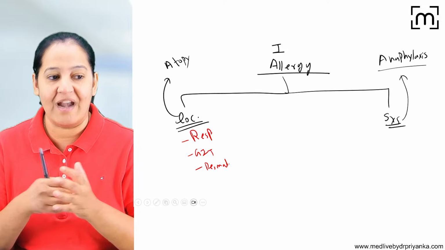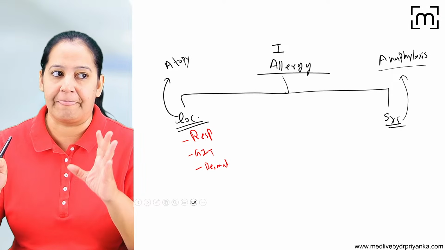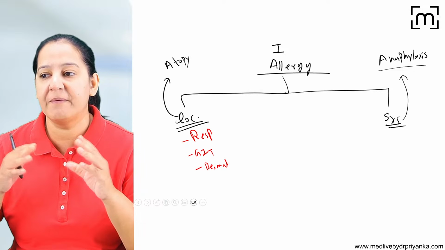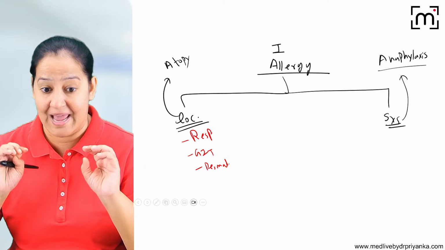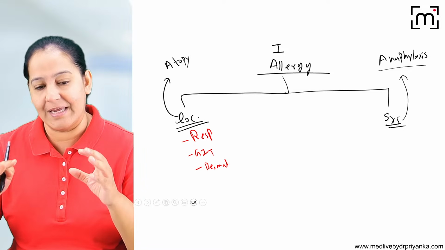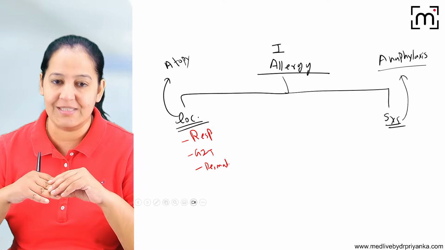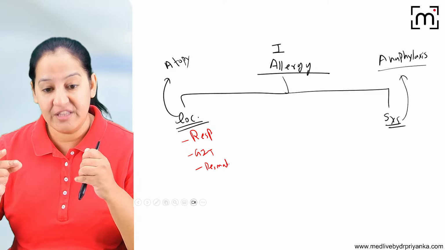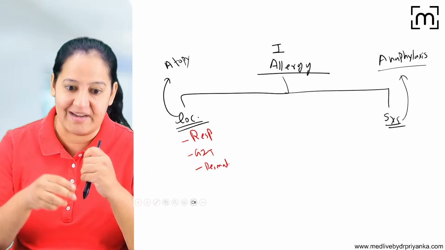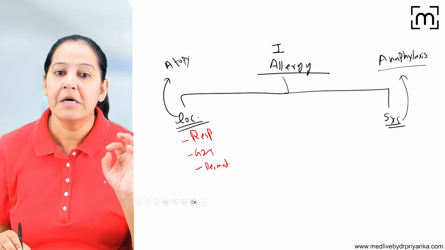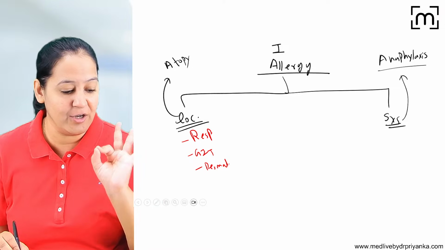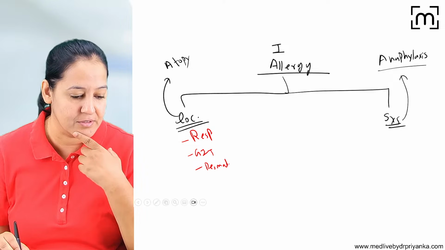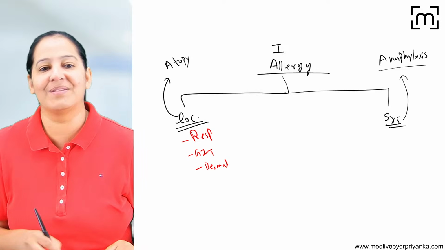Suppose you are a radiologist giving a contrast for CT or MRI. Before giving the contrast, we always do the testing. Suppose before testing, you are directly injecting the contrast, and the person is having allergy with the contrast. What will happen? Within a few seconds, the person will have anaphylaxis and can die on the spot. So adrenaline should always be handy and you should know how to administer it. Got it? So this is allergy.